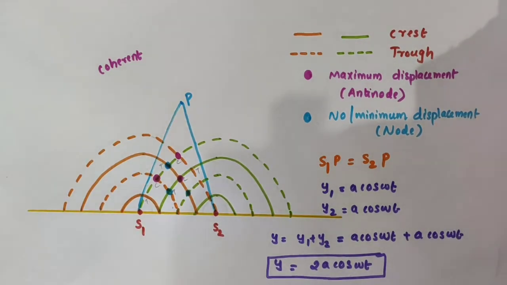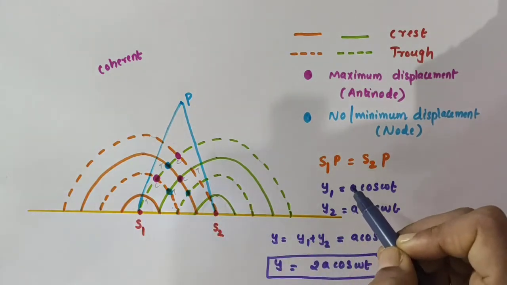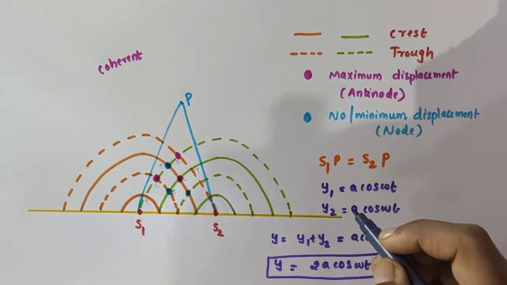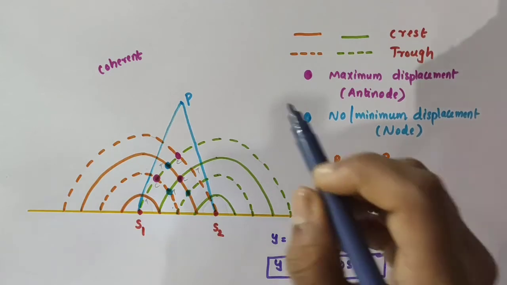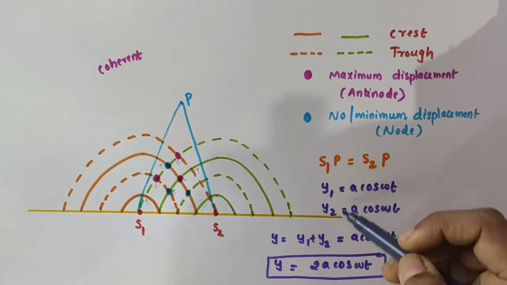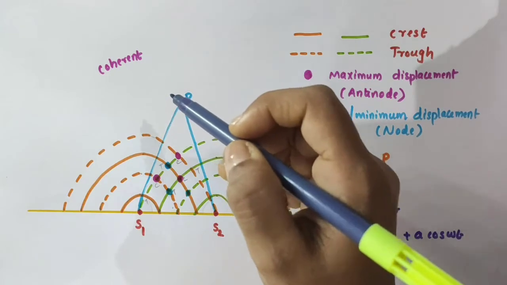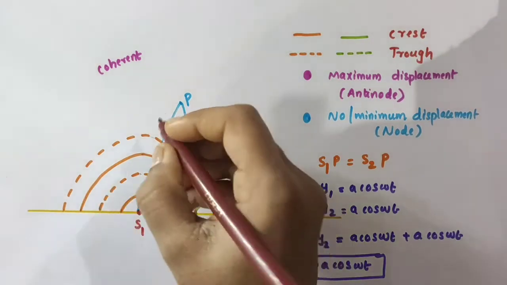The wave from S1 alone will try to make a displacement A for the particle at the point P, and the wave from S2 alone will also try to make a displacement of amplitude A for the particle present at the point P. But when these two waves reach this particular point P, the particle at the point P will displace with an amplitude 2A.